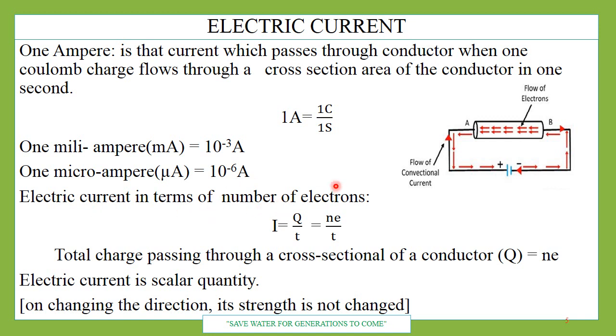Electric current in terms of number of electrons. Before this we studied I is equal to Q upon T, charge upon time. Here Q is equal to N into E, which we have done in earlier slides. So total charge passing through a cross-sectional area is equal to N into E. Now electric current is a scalar quantity because on changing its direction, its strength is not changed. In class 9th you have done when two forces are acting on a body in different directions. On changing the direction of electric current, its magnitude is not changed, so it is a scalar quantity.